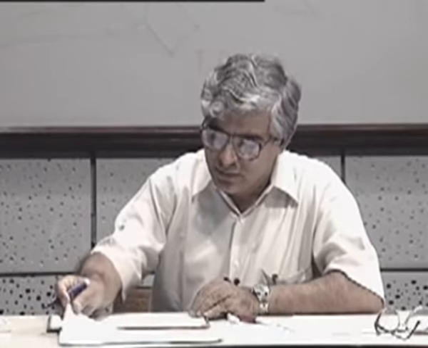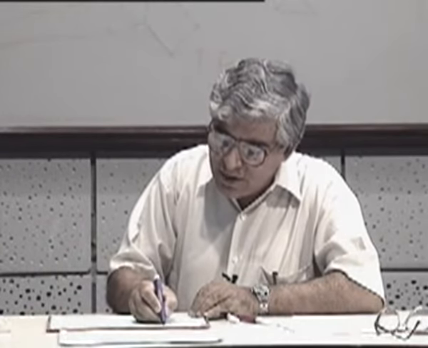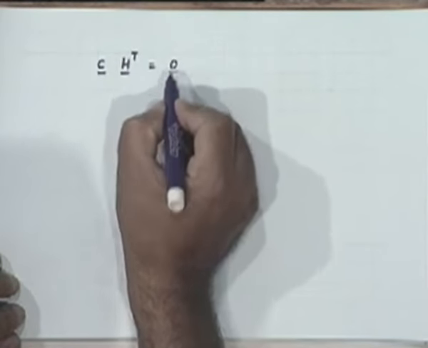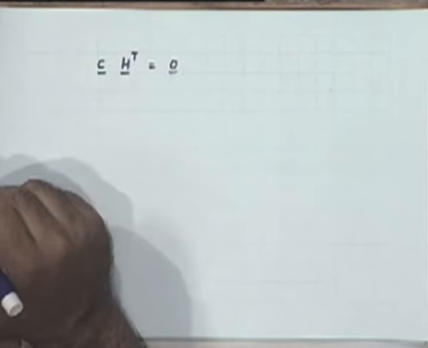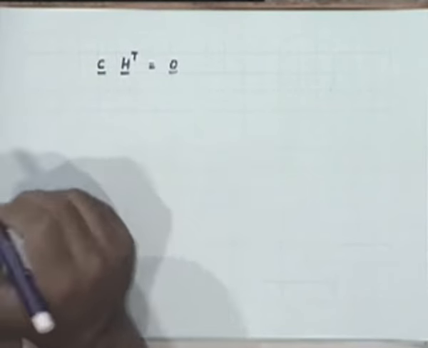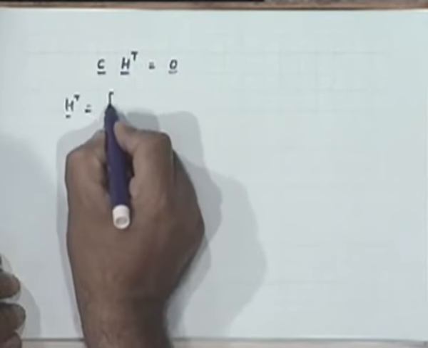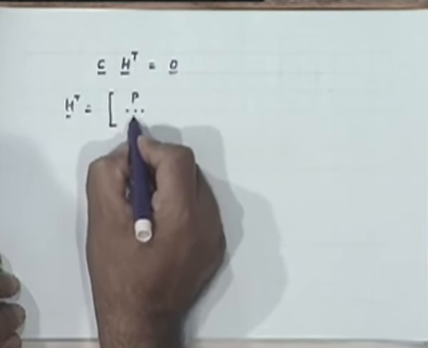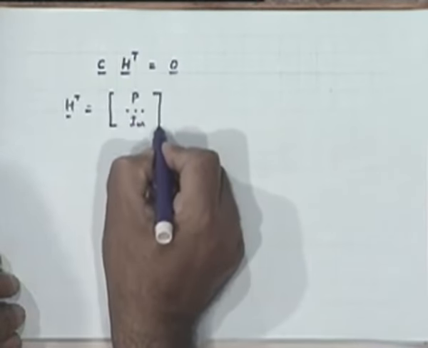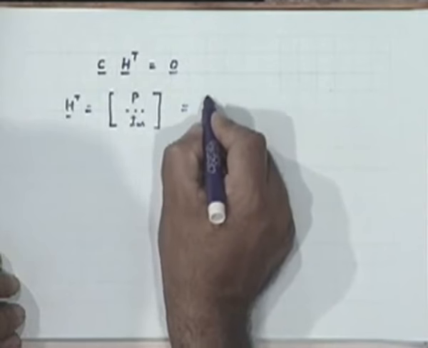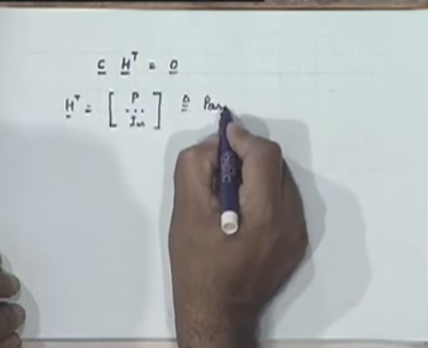In other words, the equation that we are really talking about is C multiplied with H transpose is equal to 0, right? Where H transpose is this matrix, and it is defined to be the parity check matrix.